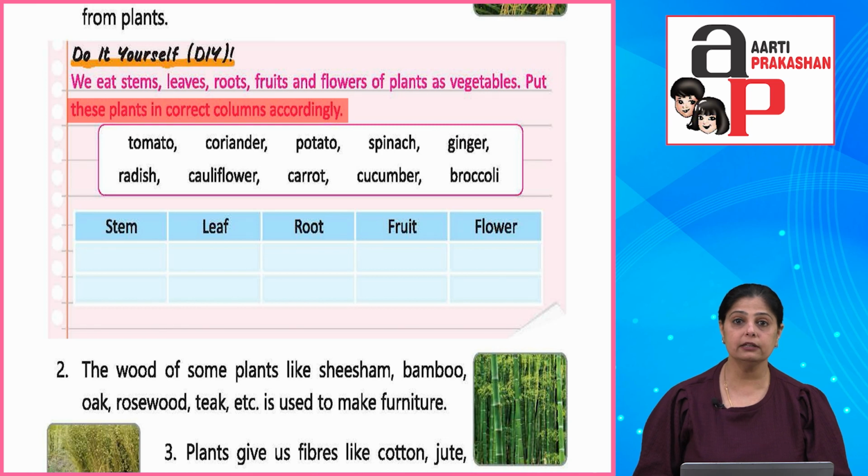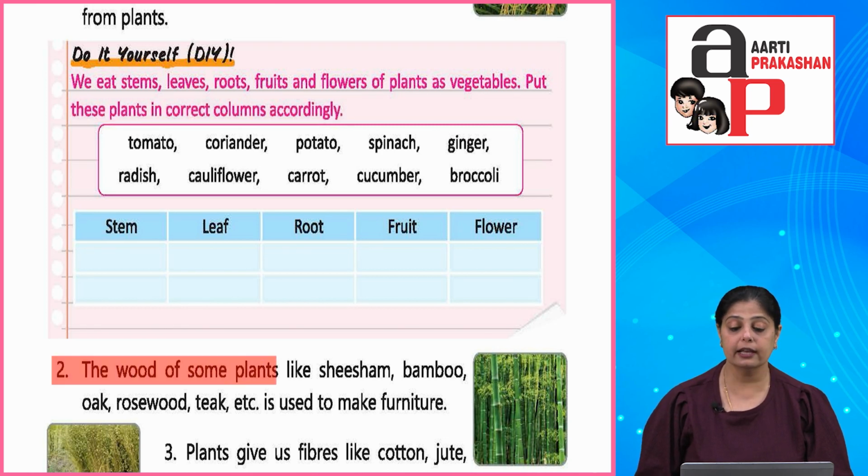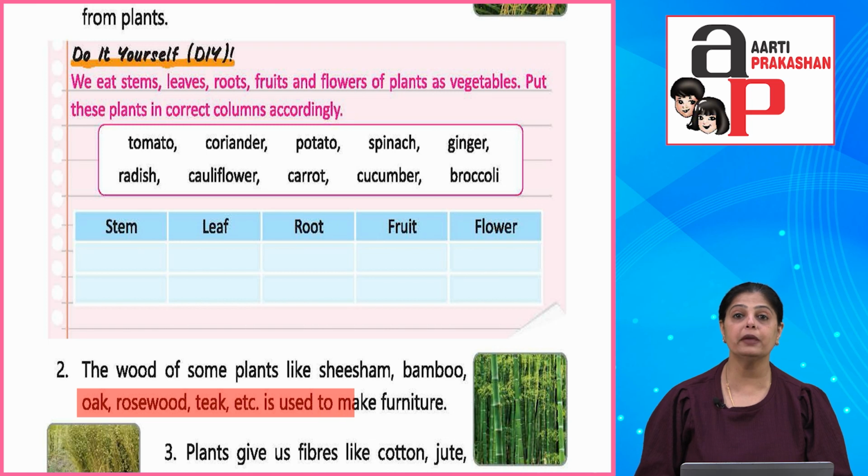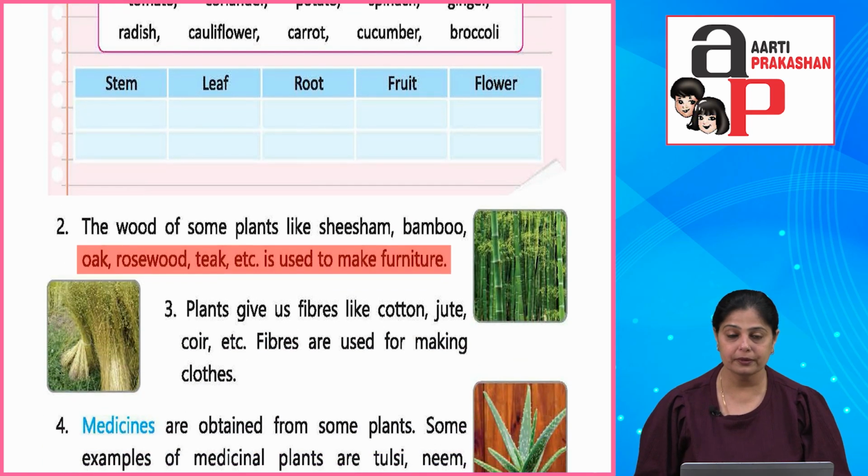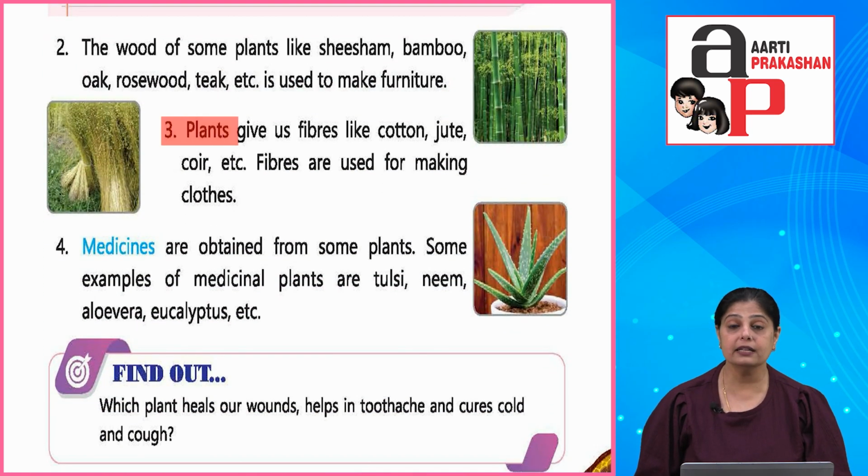Now second use of plants is that the wood of some plants like shisham, bamboo, oak, rosewood, teak, etc. they are used to make furniture. Okay, third, plants give us fibers like cotton, jute, coir, etc. Fibers are used for making what? They are used for making clothes.